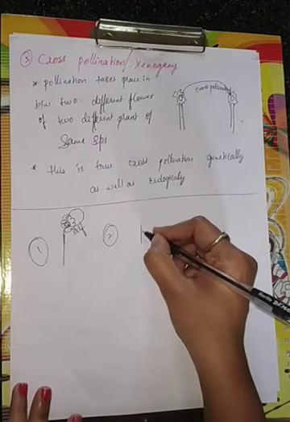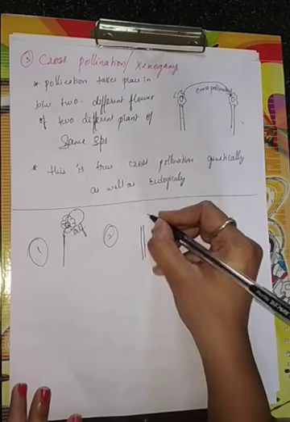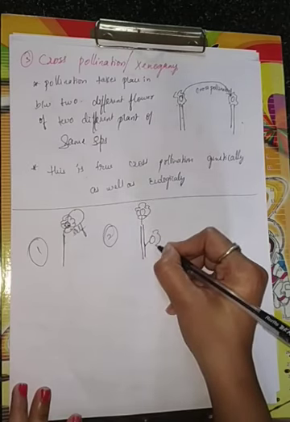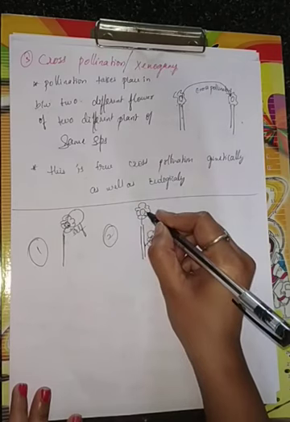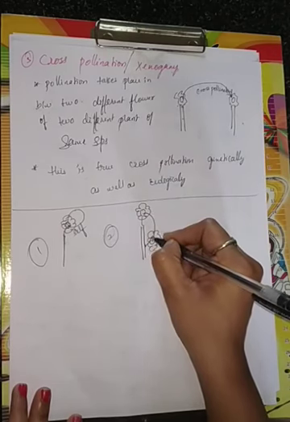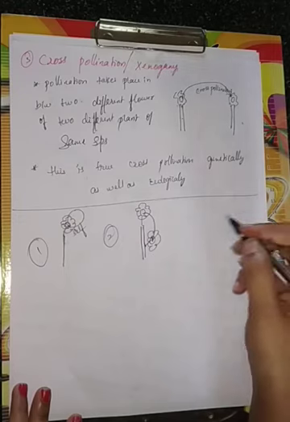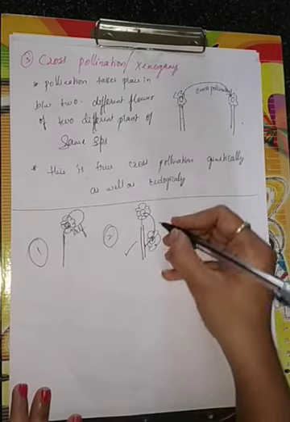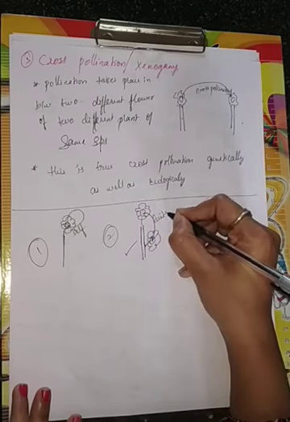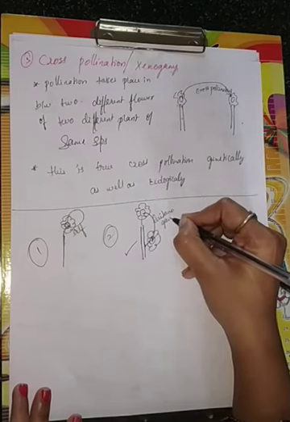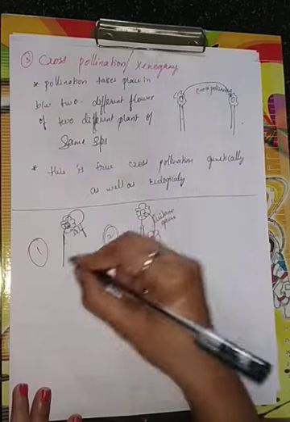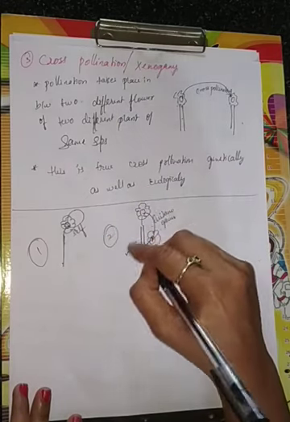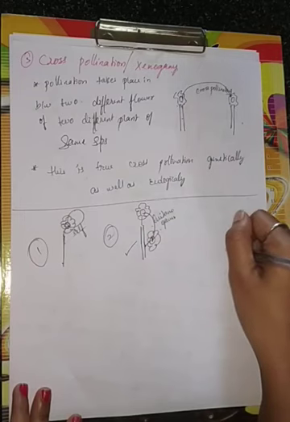Second type, the plant, here one flower is there and then here one more flower is there. Pollen grain of this flower is going to be pollinating with another flower of the same plant. Then it is called what? Geitonogamy. Geitonogamy is genetically self-pollination, but functionally and ecologically it is cross-pollination.